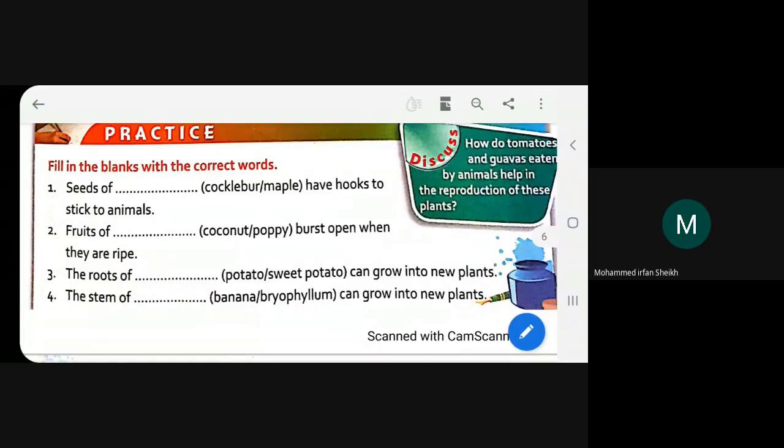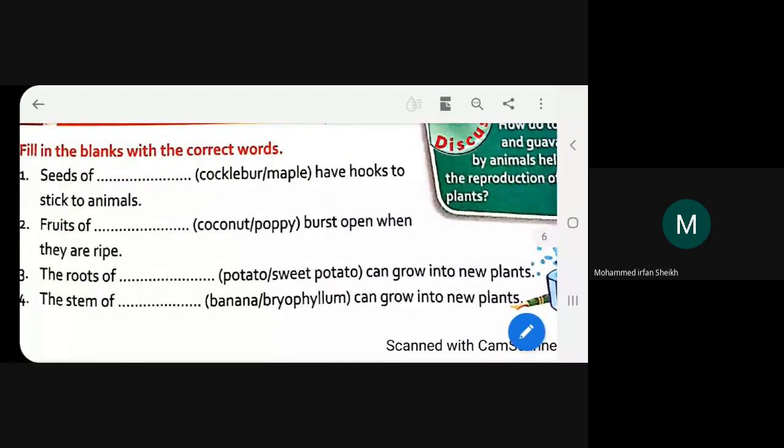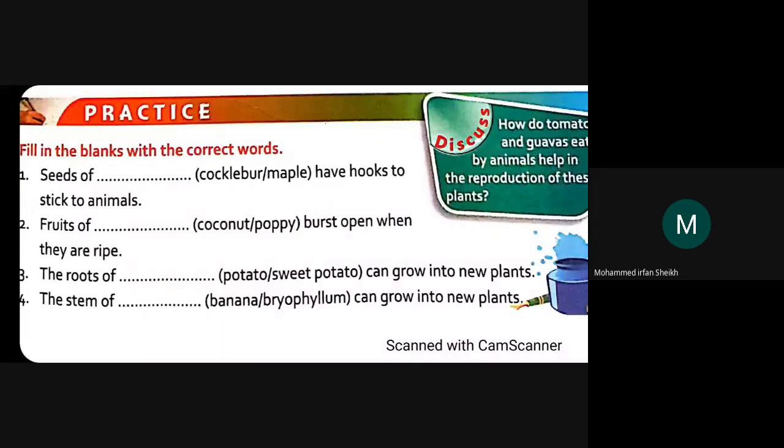Seeds of dash have hooks to stick to animals. What is the answer, beta? Maple. No, beta. Maple seeds flow away with the wind. Here what is written? Seeds of dash have hooks to stick to animals, the seeds which stick to the animal body. What is the answer? Cocklebur. Yes, very good. Answer is cocklebur.